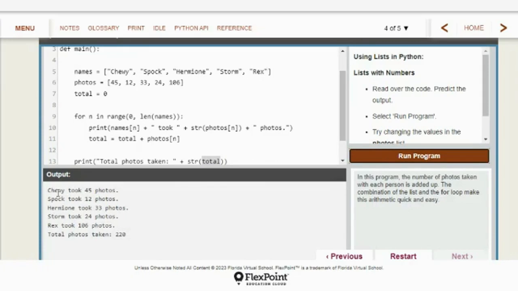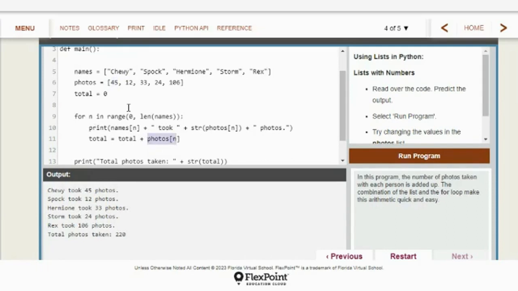So notice every time it goes through the loop, first it starts with 0, so it prints the 0 index item, Chewie, and the index number from the list of photos. Chewie took 45 photos. Then the loop adds that 45 to this total. So now the total is not 0 anymore, it's 45.